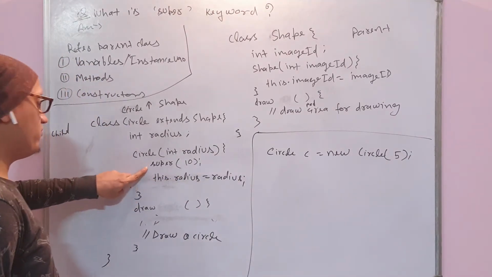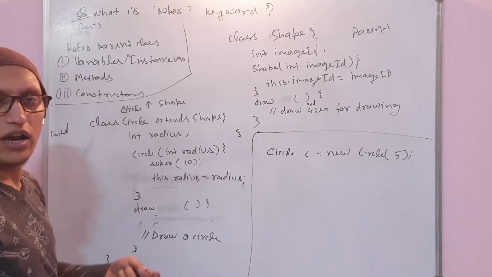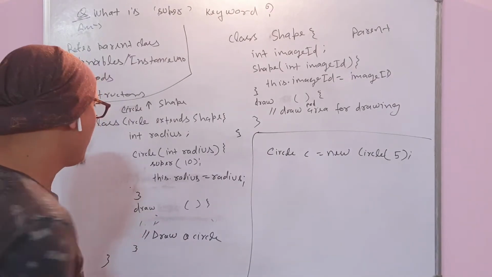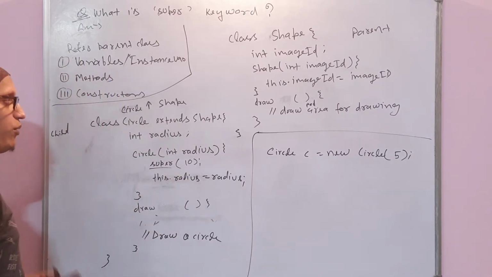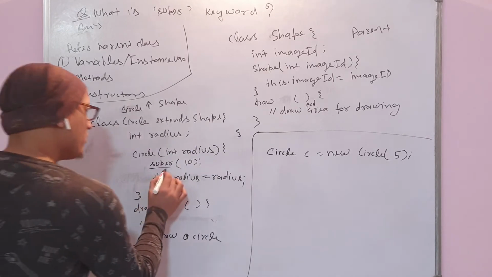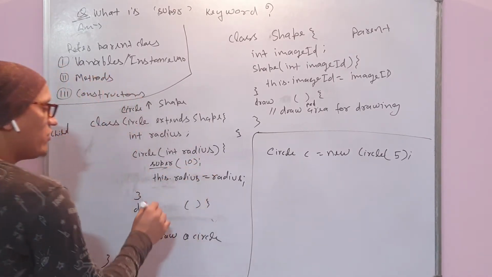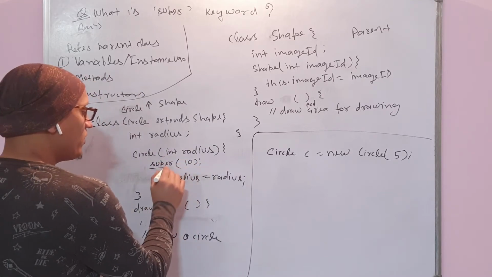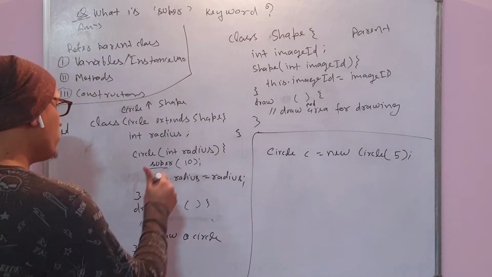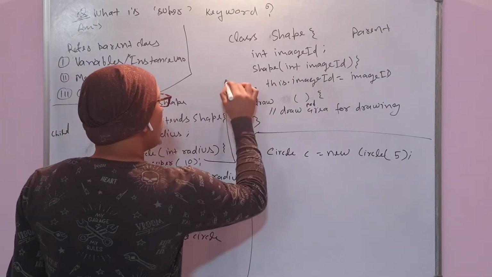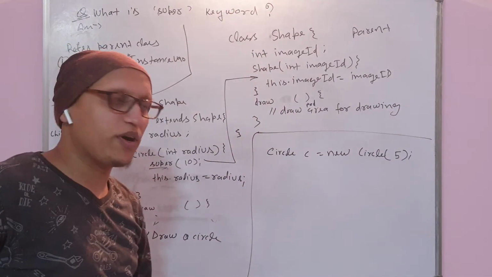If you are not aware of that, you can comment and I can reply in the comment, or I can create another video for that. Okay, so when you are doing super, that means when you are calling in this way, with method notation, it's referring to the super constructor. So this super call will call this constructor, which is the constructor of the super class.